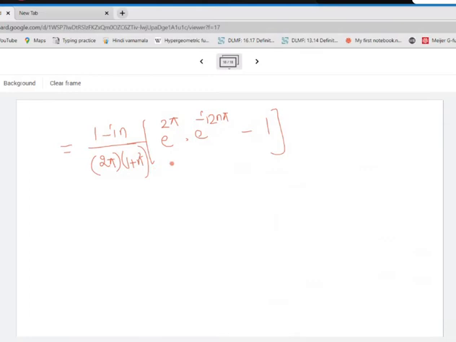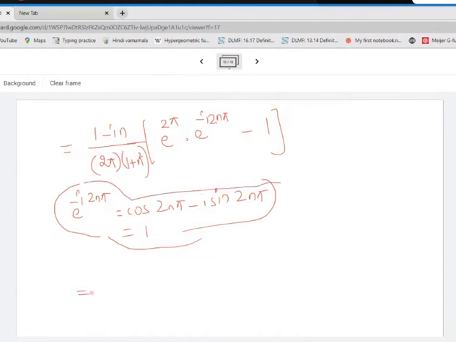So this is e raised to 2n pi. What is this value? e raised to minus i 2n pi is nothing but cos of 2n pi plus, not plus, I'll write a minus here, i sine 2n pi. This is minus 1 raised to the power 2n, and this is 0. So this value is always 1. So because of this expression, this is what we are using here.